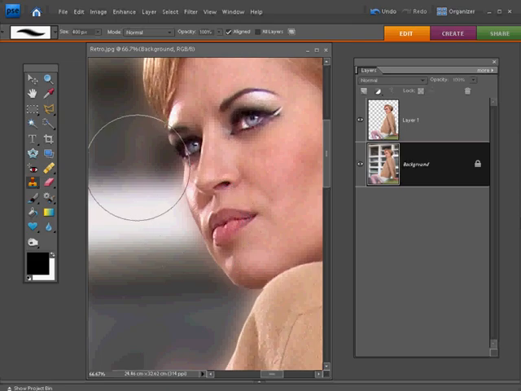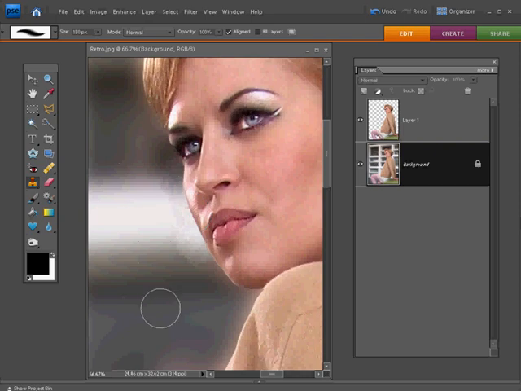We're first going to take the size of the clone tool down to about 150 pixels. We'll make sure the mode is set to normal, the opacity is on 100%, that aligned is ticked, but then make sure that all layers is unticked. Then all you need to do is hold down the Alt key on the keyboard, which will bring up the little sampling icon there on the tool, and then we'll just click once to sample an area that hasn't been fringed, and then directly opposite it, just start painting over the model.